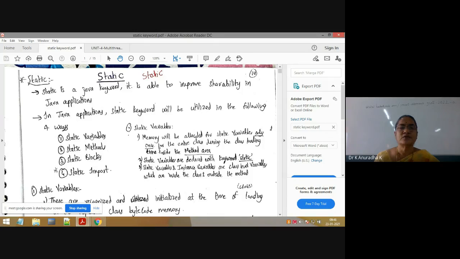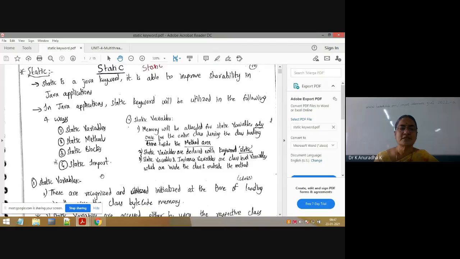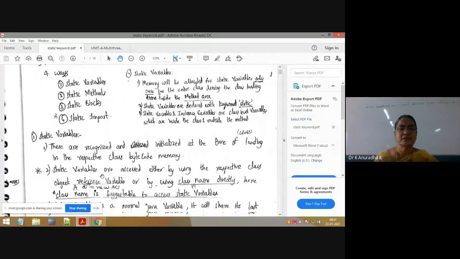Here we can use the static keyword in 4 ways: static variables, static methods, static blocks, and static import. Already I explained static variables, one program on static variables in depth. Now complete static methods. I have not explained static methods. This is also very, very important. Similarly, static blocks and static import. If you go through these notes, you can easily understand on your own. No need to explain actually.